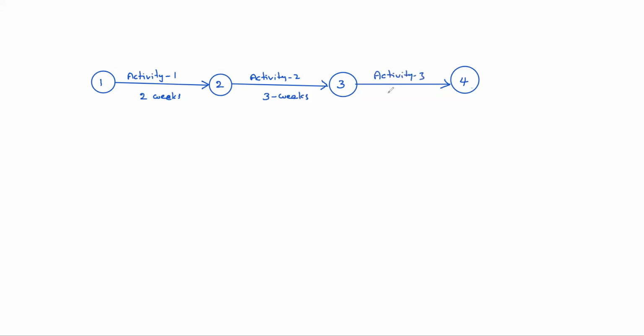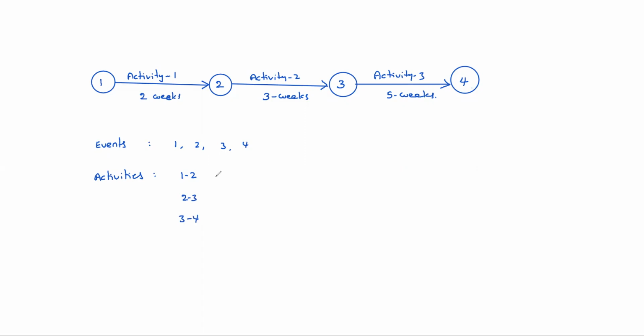Activity 3, it may take 5 weeks. See here, 1, 2, 3, 4 are actually events. These are events actually. Activity 1 is basically 1, 2 activity, 2, 3 activity, 3, 4 activity.